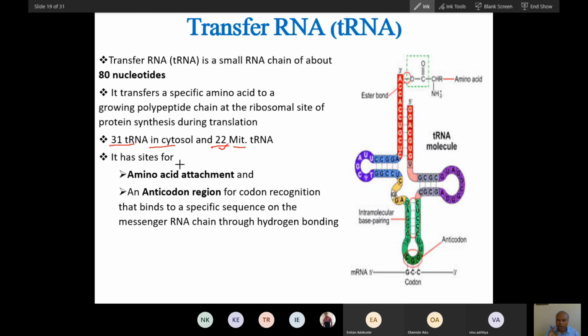And you know that mitochondria also have DNA, and that DNA is very similar to prokaryotic DNA, isn't it? Yes. Have you been taught bacterial genetics? Does your microbiology ma'am teach you bacterial genetics?